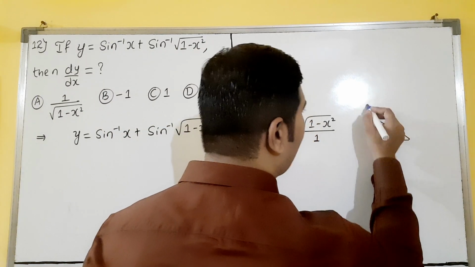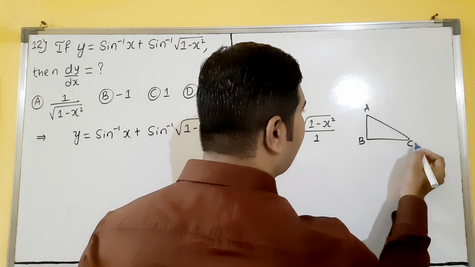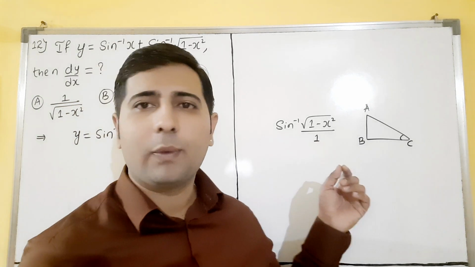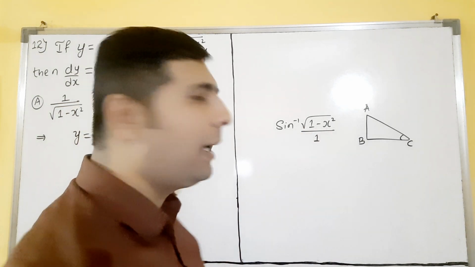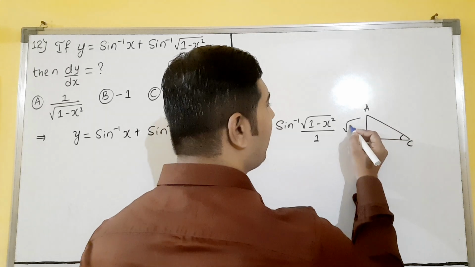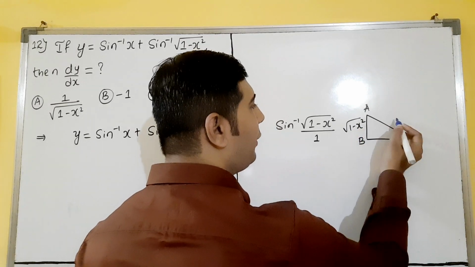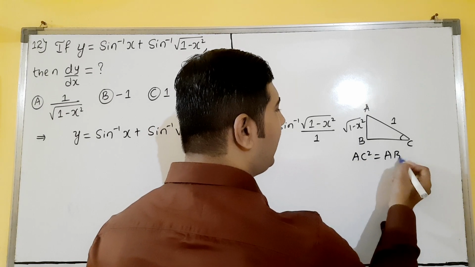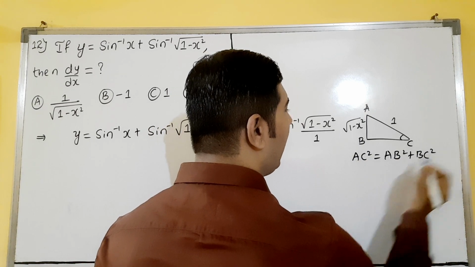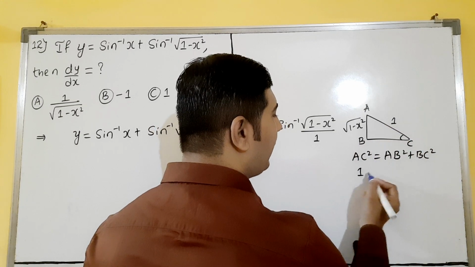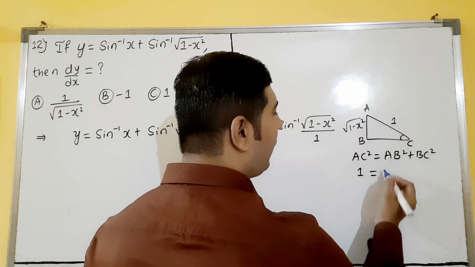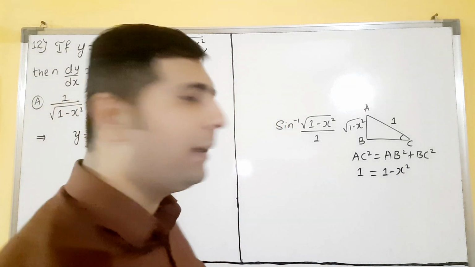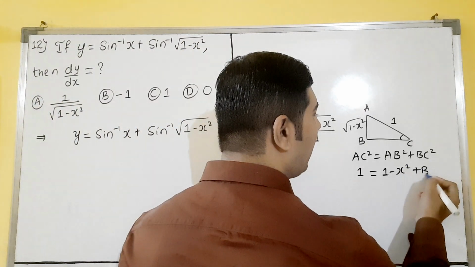According to Pythagoras theorem, ABC, this is the angle we will consider. So opposite side: sin inverse means opposite by hypotenuse. Opposite is square root of 1 minus x square. Hypotenuse is 1, dear students. So now AC square is AB square plus BC square. AC square means 1 square is 1. AB square, the square and root get cancelled, 1 minus x square remaining. Will you agree, everyone? So plus BC square as is.